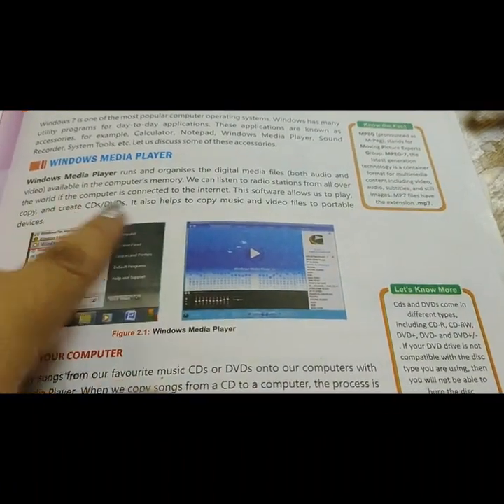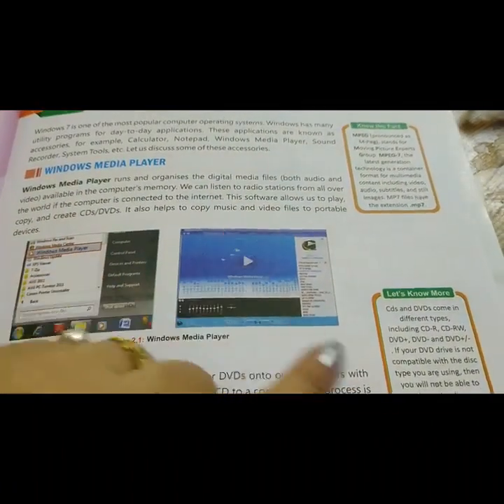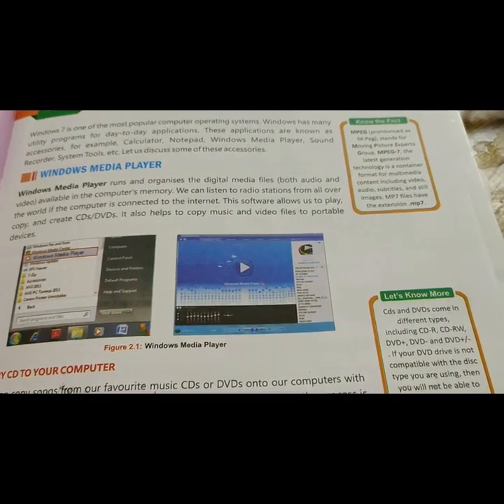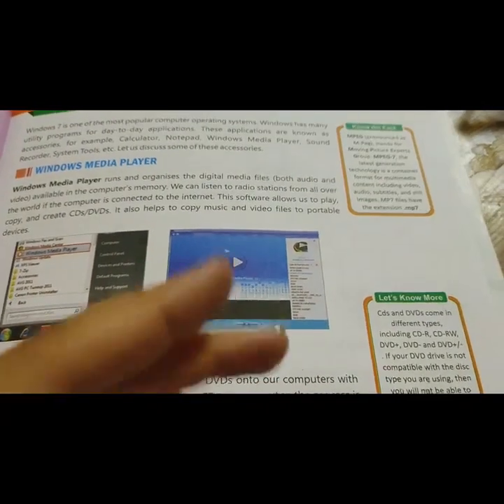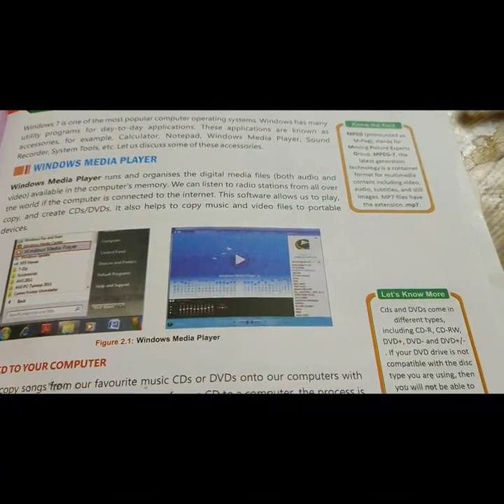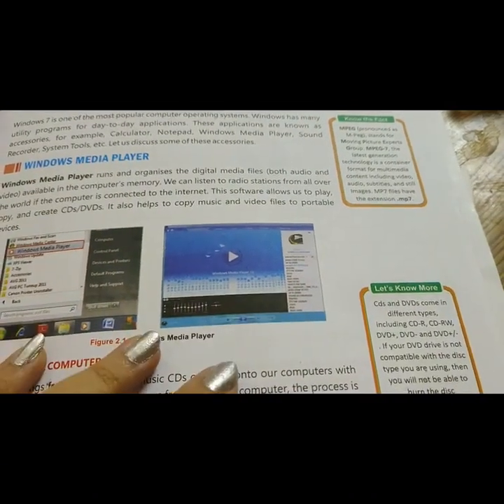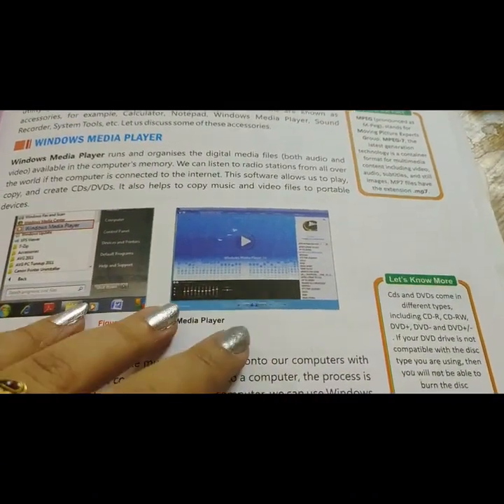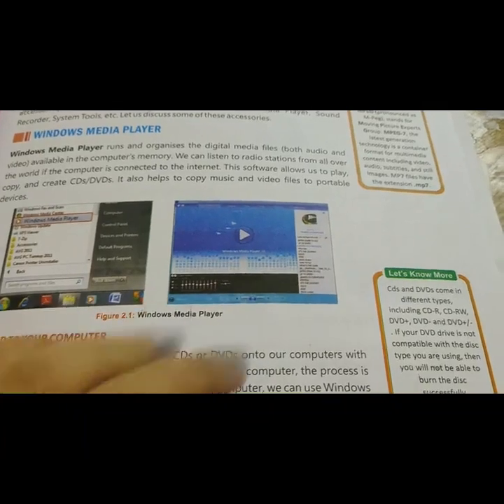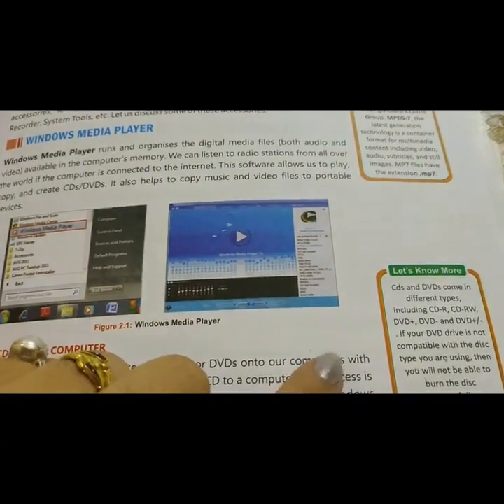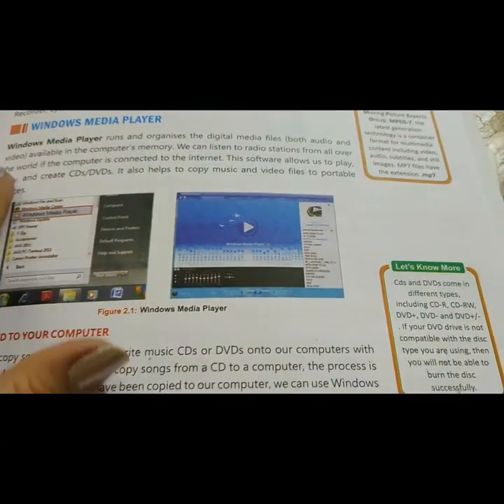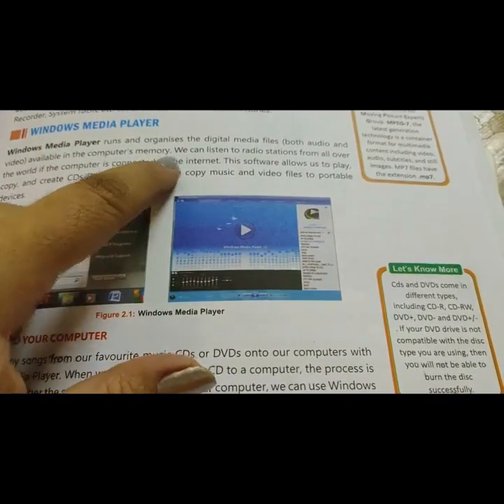It also takes computer memory. If any video or audio is playing, it takes some memory, either temporary memory to play or permanent memory where it is stored.